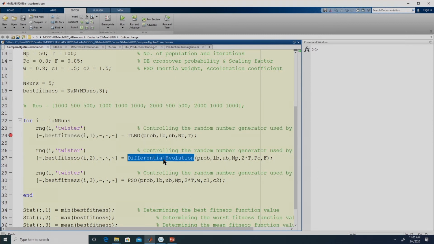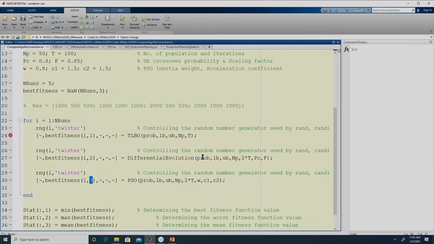Similar to TLBO, for differential evolution and particle swarm optimization we are only interested in the fitness function value of the best solution. Here we stored it in the first column of best fitness, here in the second column, and here in the third column. The input for differential evolution is the problem, its lower bound and upper bound, the population size, the crossover probability and the fitness function. Similarly for particle swarm optimization, these three are with respect to the problem, population size, inertia weight and the 2 acceleration coefficients. For TLBO, we had given only T iterations.